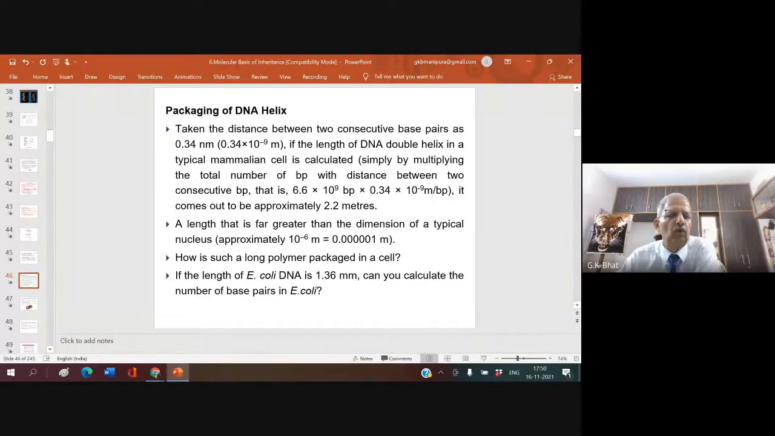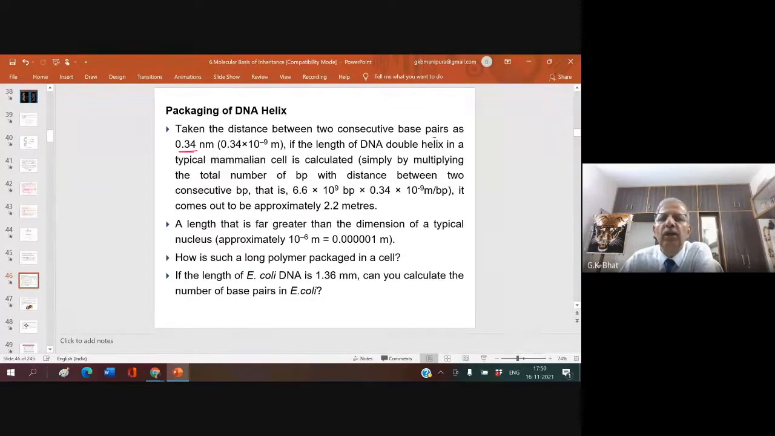Now let us look into the packaging of the DNA helix. Taking the distance between two consecutive base pairs as 0.34 nm, that is 0.34 times 10 to the power of minus 9 meters.